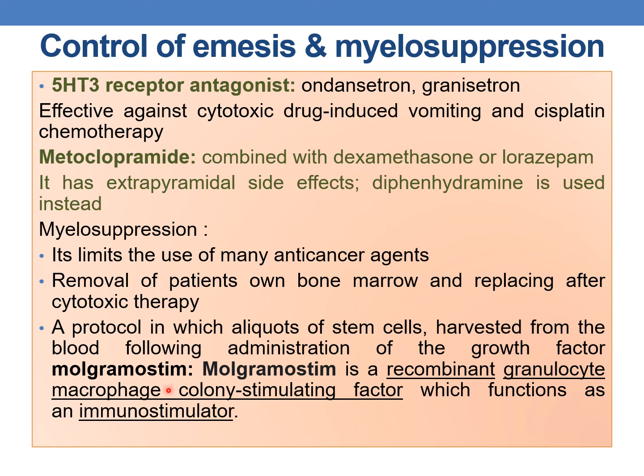Molgramostim is a recombinant granulocyte macrophage colony stimulating factor, or simply a growth factor, which functions as an immunostimulator. Use of such growth factors has been useful in order to control the myelosuppression that is associated with chemotherapeutic agents.